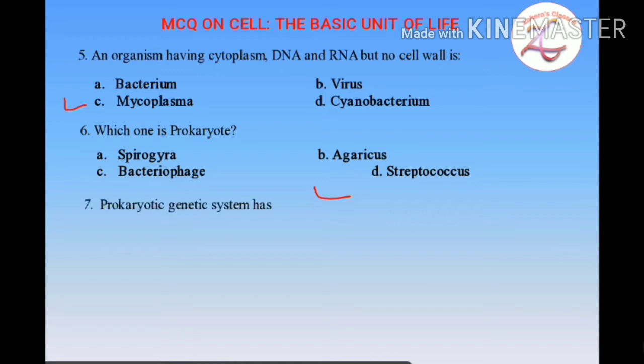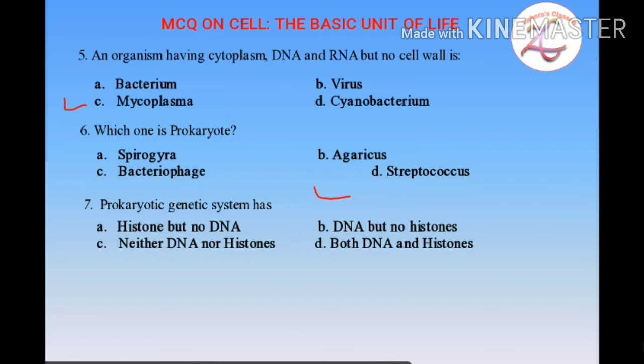Coming on to the next question: the prokaryotic genetic system has. Now what does the prokaryotic genetic system have? The options: A. histones but no DNA, B. DNA but no histones, C. neither DNA nor histones, or D. both DNA and histones. As you know, histones are the proteins that are associated with DNA in eukaryotes.